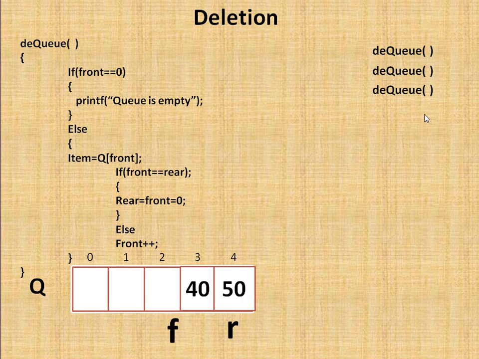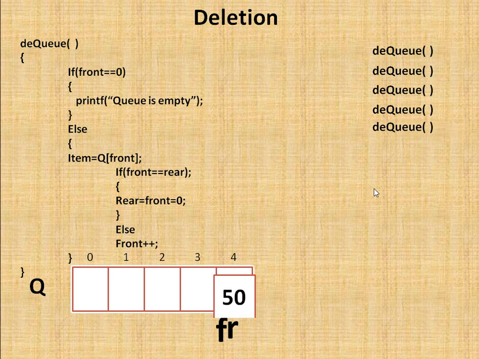Again if I fire, front will be incremented, and firing a dequeue, 40 will be removed. Front is incremented to the last position near rear, and firing a dequeue, 50 will be removed. Now you can see that front and rear are both at the same location, and that's why its value becomes 0. If front is 0, that means the queue is now empty.